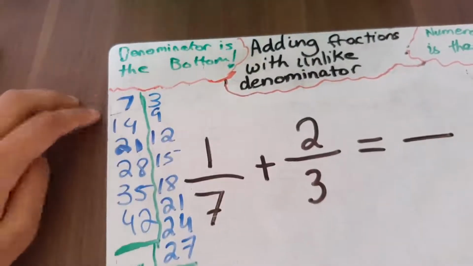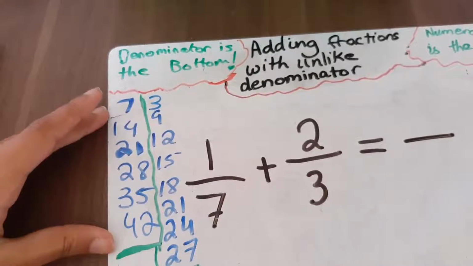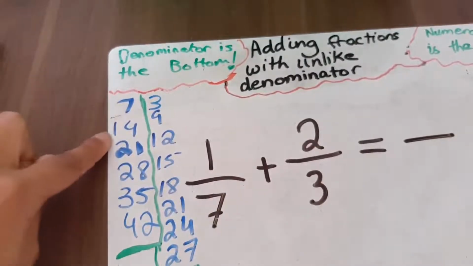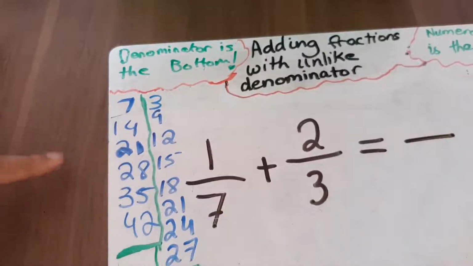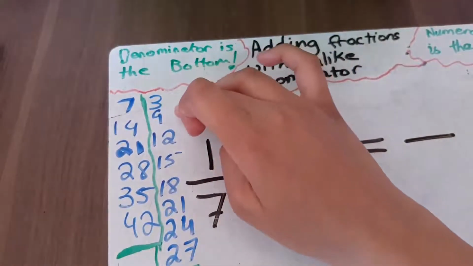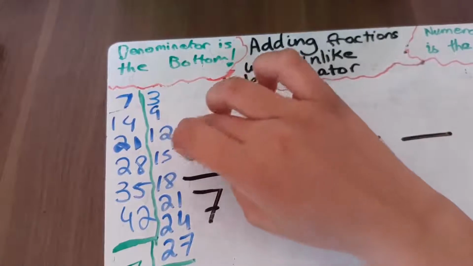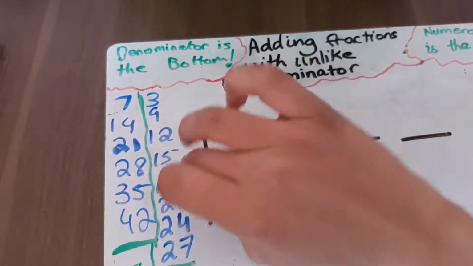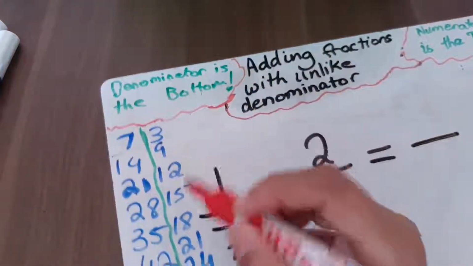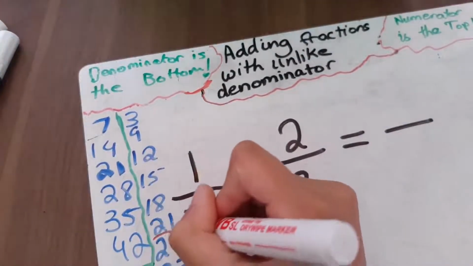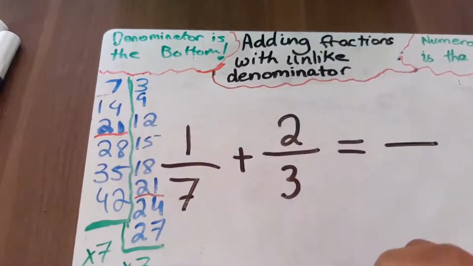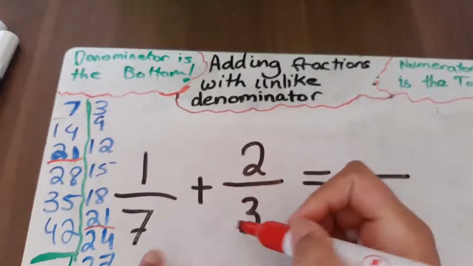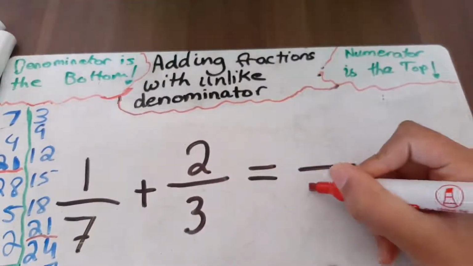Okay, so first of all, we can see the start of our 7 times tables: 7, 14, 21, 28, 35, and 42. And now we can see the 3 times tables is 3, 9, 12, 15, 18, and 21. Oh, I think we've got our match. As you can see, they both have 21. You can see 21 over here, 21 over here. That means we have to multiply them both to get to 21.